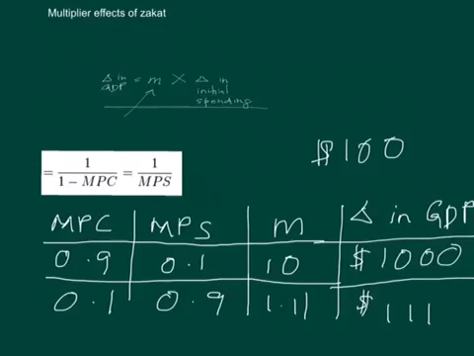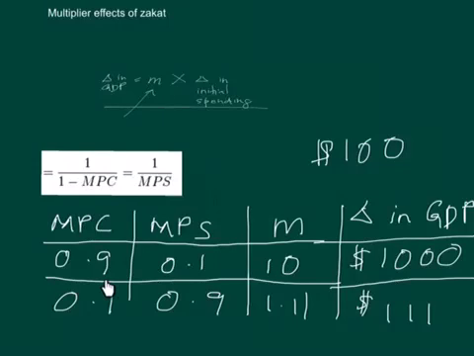So what's the lesson derived from the discussion? We want to emphasize that zakat money is given to the poor people, and poor people have high MPC, as compared to rich people, who have very low MPC.